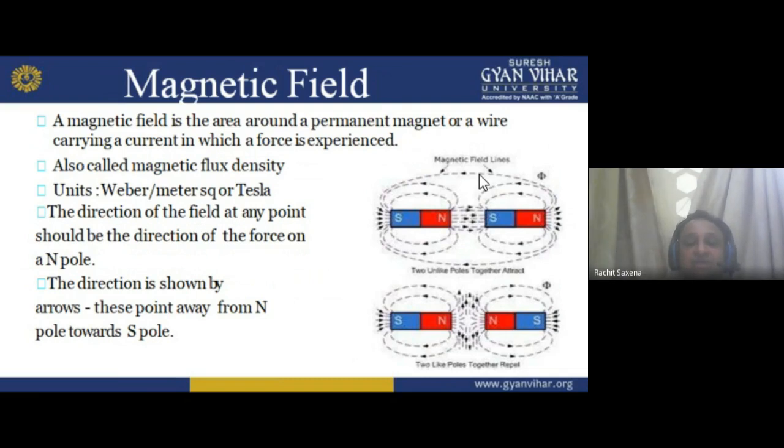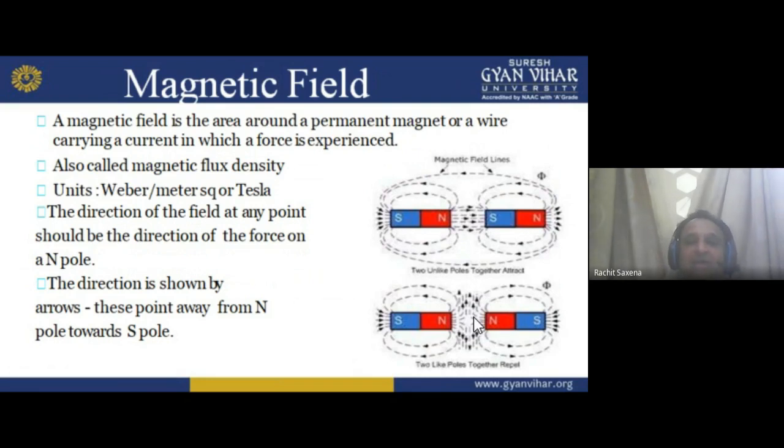Basically north is attracting south and south is attracting north, and south is repelling south, north is repelling north. So through arrows we can see the attracting lines here, but here we have the repulsive lines. They are in the same line, linear. They are attracting, but they are repelling. So we denote the flux by phi. Phi denotes the flux.